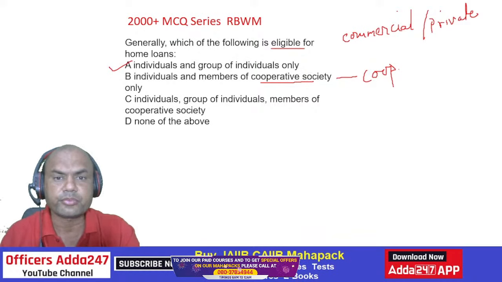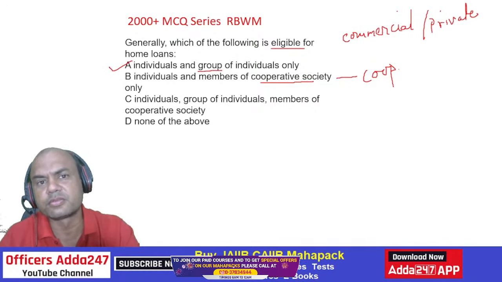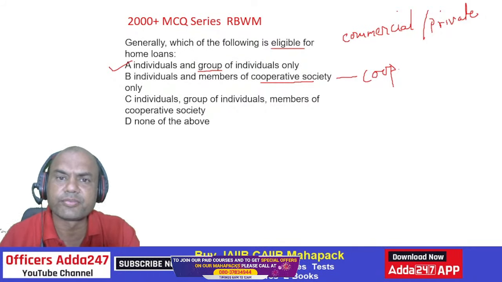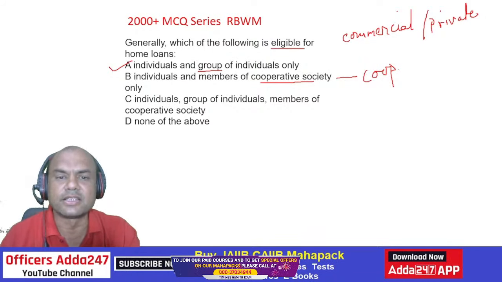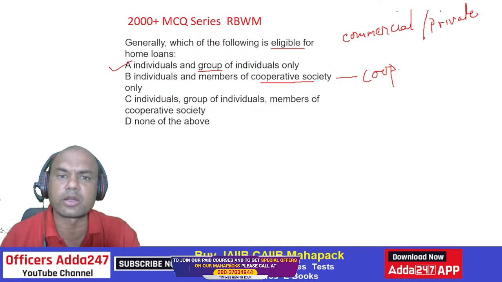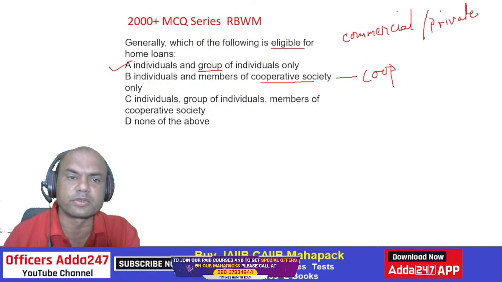What do you mean by group? Group of individuals means what? Do you know what is group of individuals? It doesn't mean 10 persons coming together for the home loan. Group means a group of 2 persons, 3 persons, max to max 3. Generally, home loans are taken by 2 persons only, borrower and co-borrower. But if you want, you can take more than one co-borrower. That is also okay.